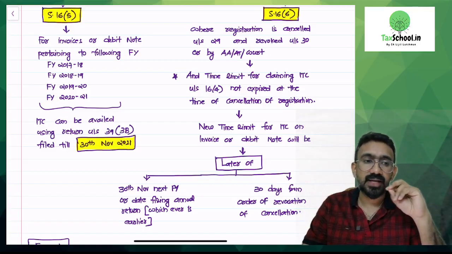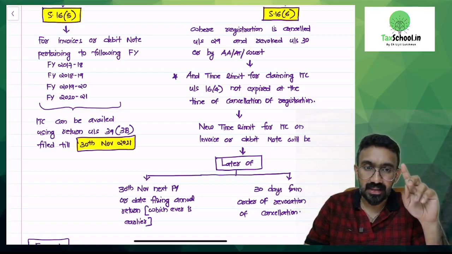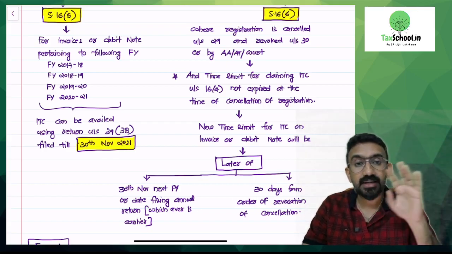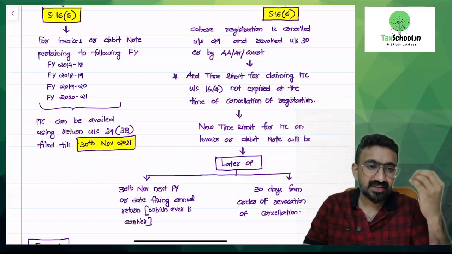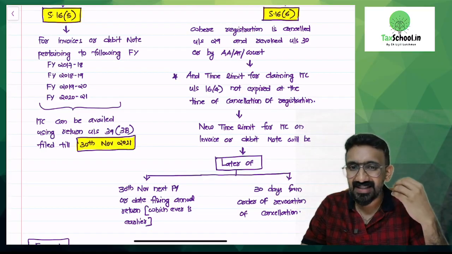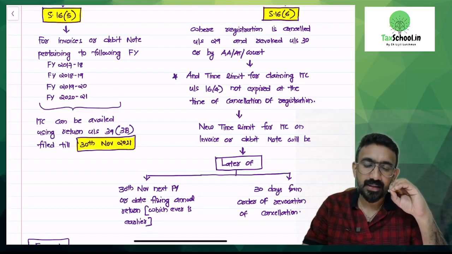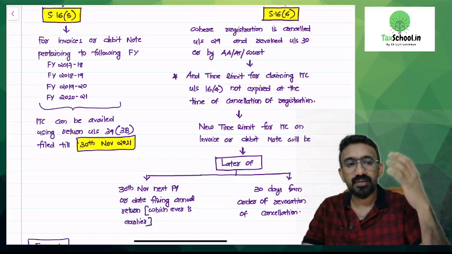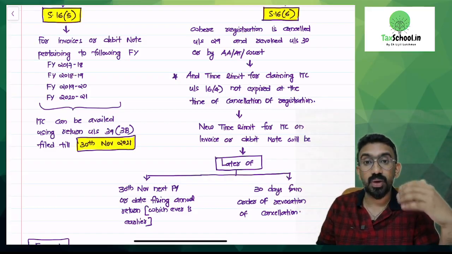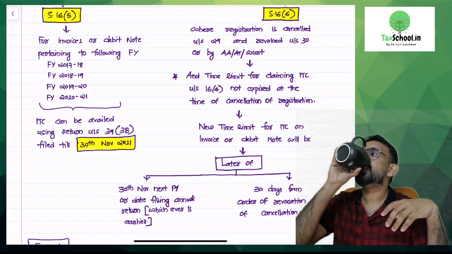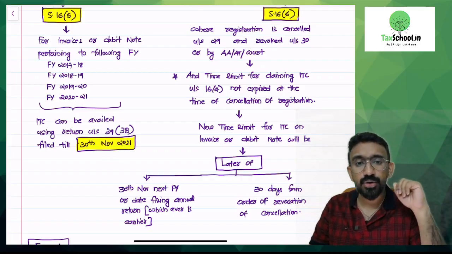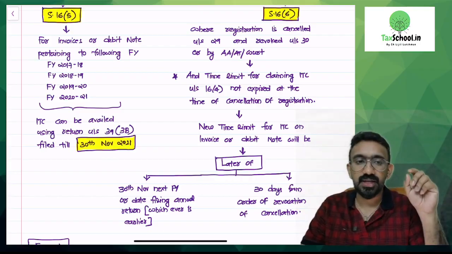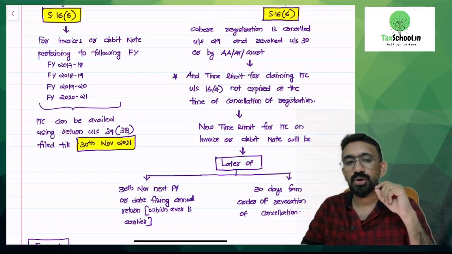There are two types of cancellation mentioned under section 29, 29(1) and 29(2). First type of cancellation is called voluntary cancellation. What do you mean by voluntary cancellation? The one who has obtained a GST number themselves goes and cancels the GST number. It's called voluntary cancellation. There is one more type of cancellation called suo motu cancellation. In 16(6), they are talking about suo motu cancellation. What is suo motu cancellation?